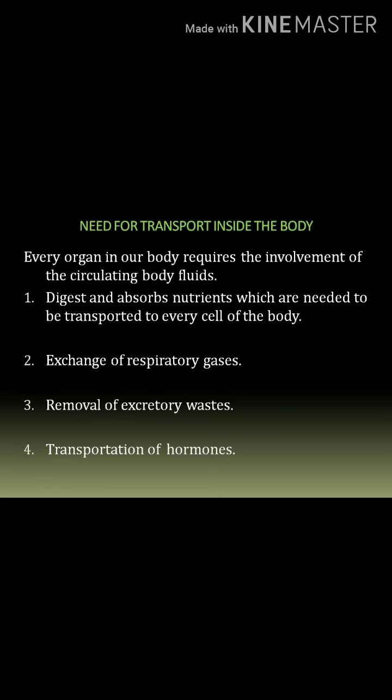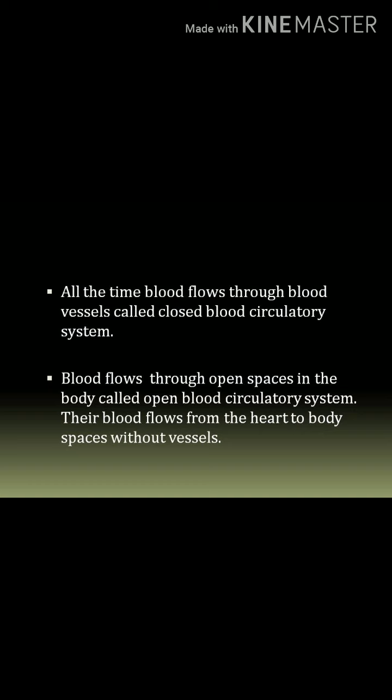Next, hormones secreted by the endocrine system have to be carried throughout the body by the circulating blood to act wherever required and so on. Here it is also helpful for the circulation of the hormones. It is secreted by the endocrine gland and it goes to the particular body organs. In our body we can see three different types of fluids. One is the blood, another is tissue fluid, and the other is the lymph. Now we can focus on the blood first.